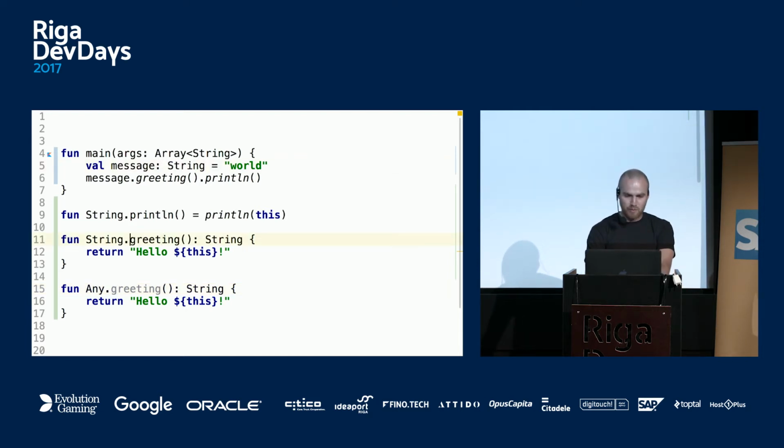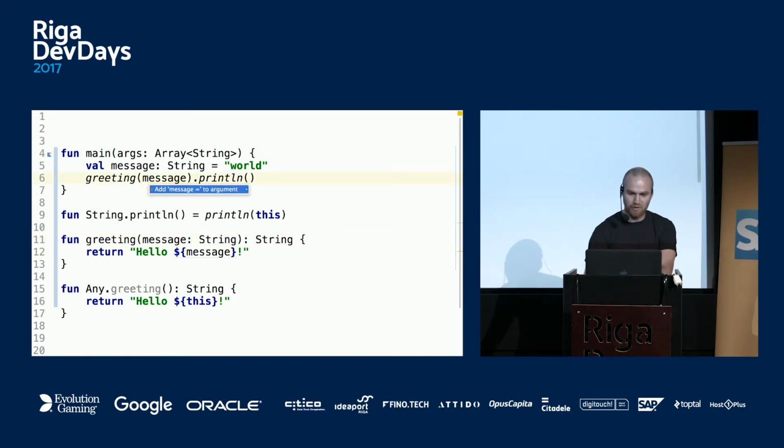So what we can do, I'll switch this back to normal methods. We'll get the message. So you also can have default values. For example, default values. We can have names for arguments like this.